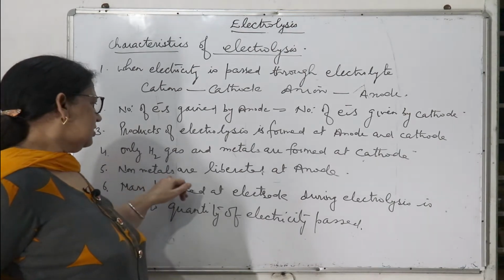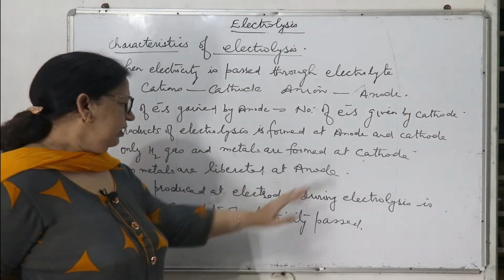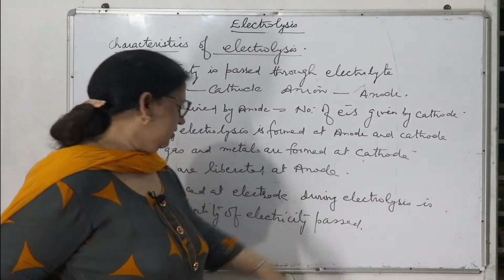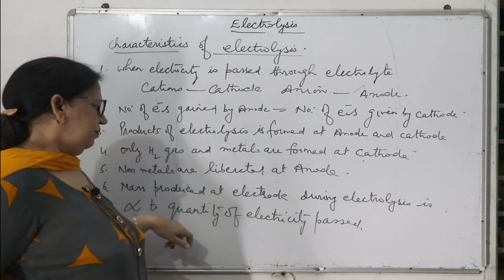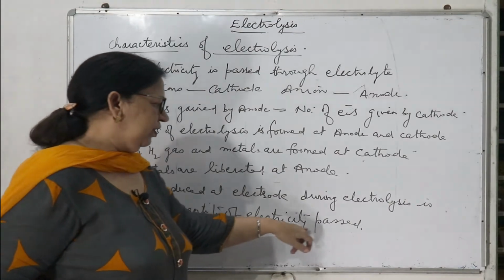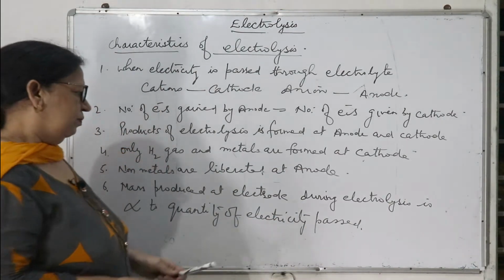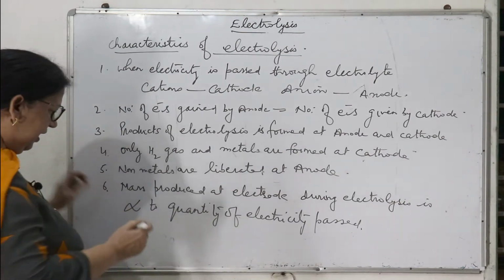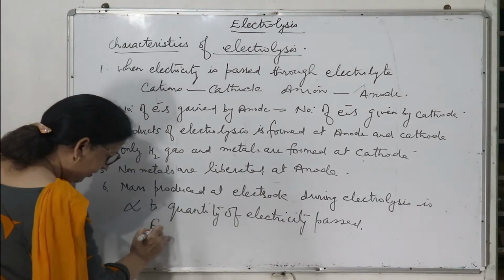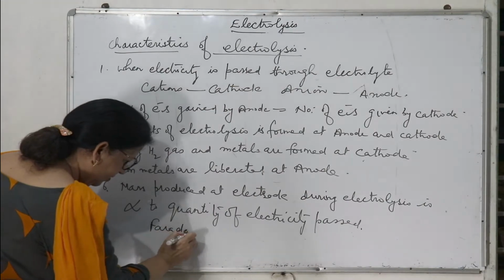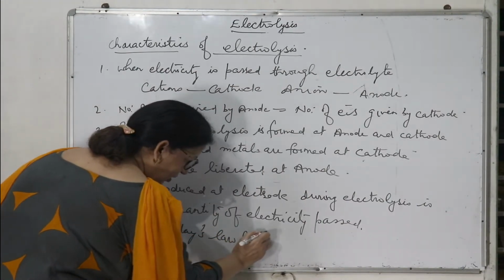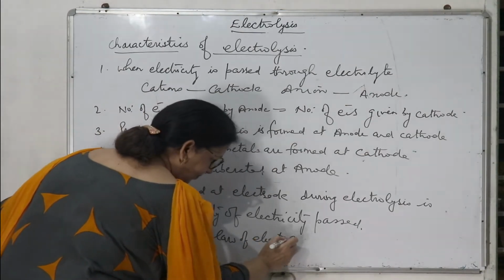Mass produced at the electrode during electrolysis is directly proportional to the quantity of electricity passed. More the quantity of electricity passed, more mass is formed, and this is called Faraday's law of electrolysis.